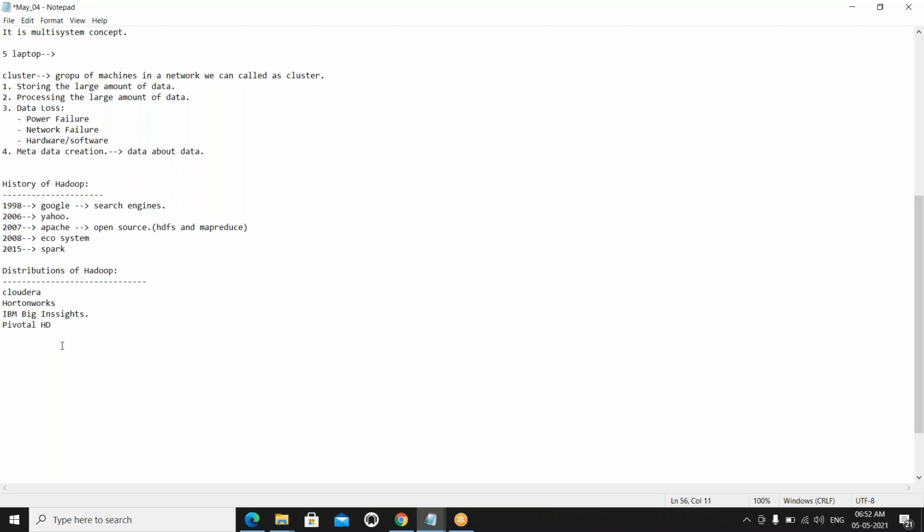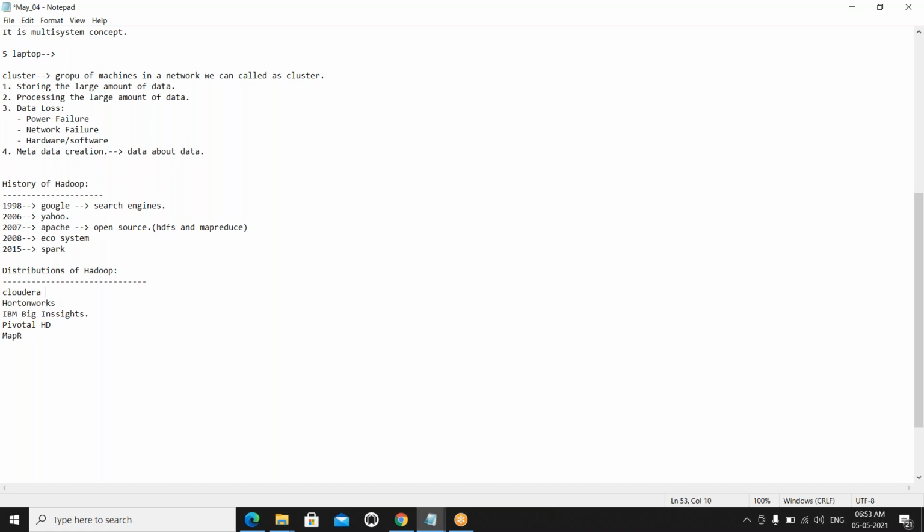These are all the distributions, but 90% of the industry is using Cloudera and Hortonworks only. We also have MapR as one of the distributions.